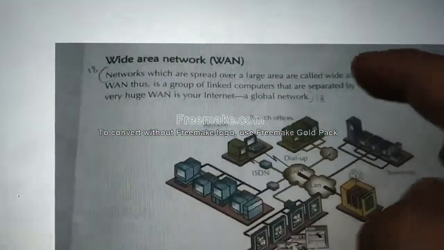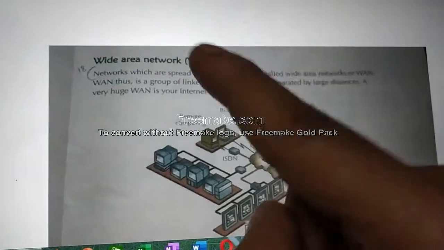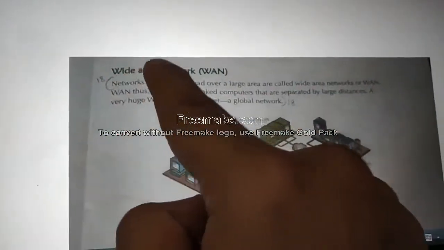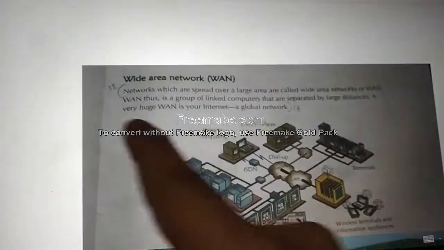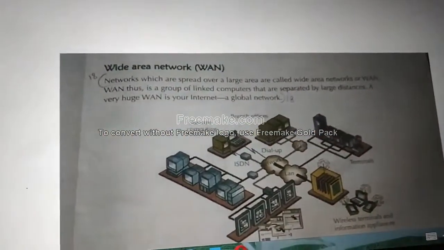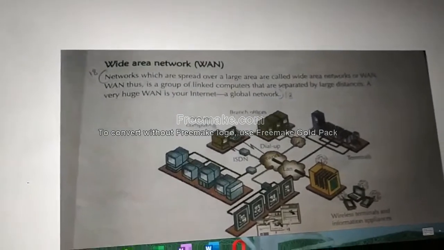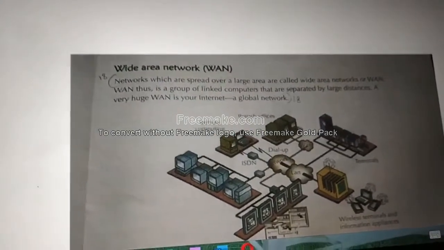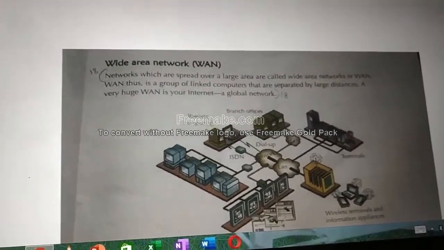You have one more point. That is on the next page. Under Wide Area Network, WAN, the first three lines, from 'networks' till 'global network'. Question number 18, point number 3. These three points are the answer for question number 18.